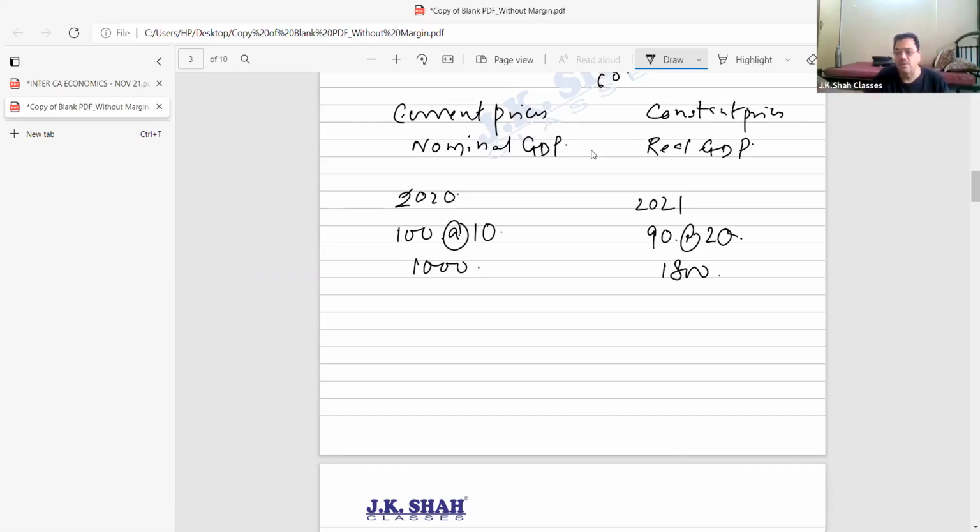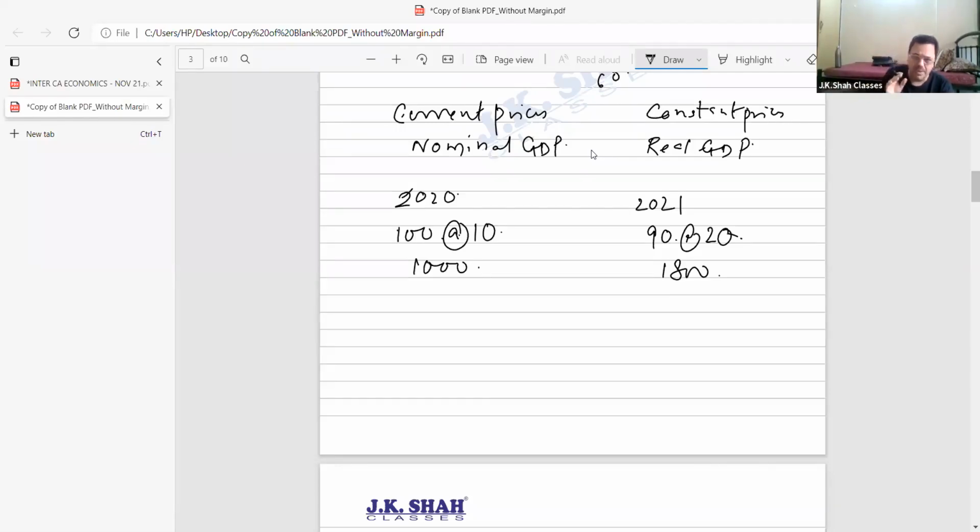So 1800 rupees is for two reasons: one, change in quantity, and second, change in price. If you use your brains, you would say the quantity of goods produced in the country is in fact less, but national income has become more. How?